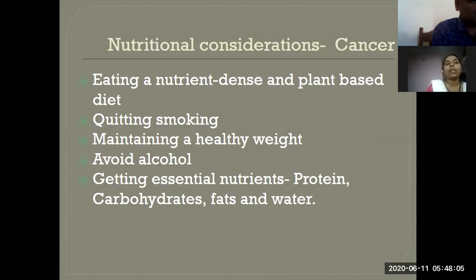Then they want to quit smoking. They should not smoke because smoking is also one of the causing agents for cancer. Then maintain a healthy weight, and they should avoid alcohol. Then they can get essential nutrients like protein, carbohydrates, fats, and water.